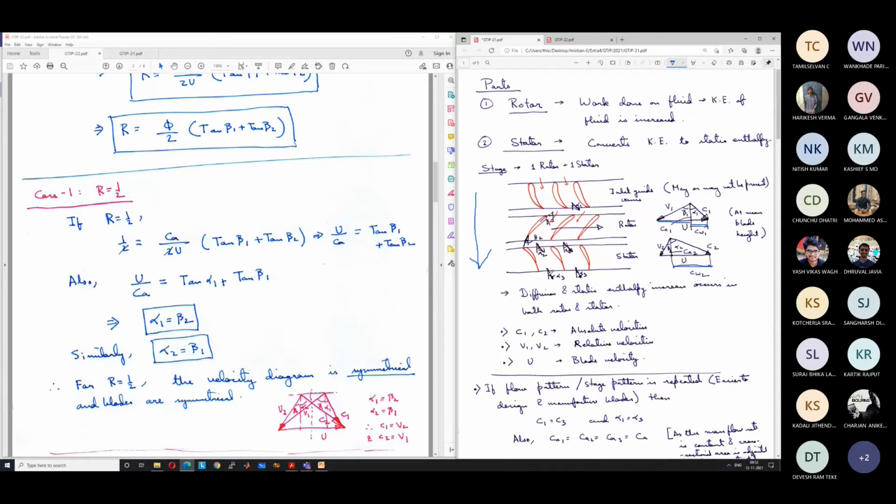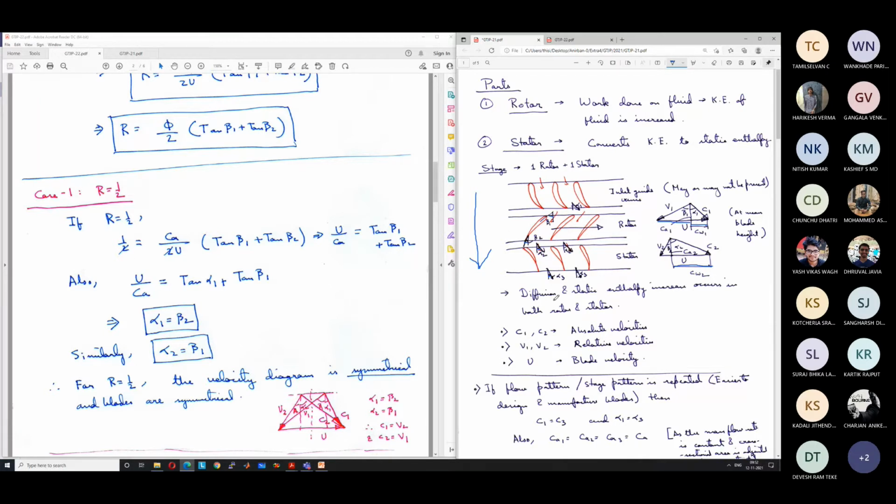Alpha 3 is equal to alpha 1. So basically beta 2 is equal to this angle. Okay, so the exit angles of both the rotor and stator are the same. Similarly, alpha 2 equal to beta 1 means that the inlet angle of the stator is equal to the inlet angle of the rotor. So the angles at the inlet for both the rotor and stator are the same. Okay. So rotor and stator basically have similar shapes for R equal to half.